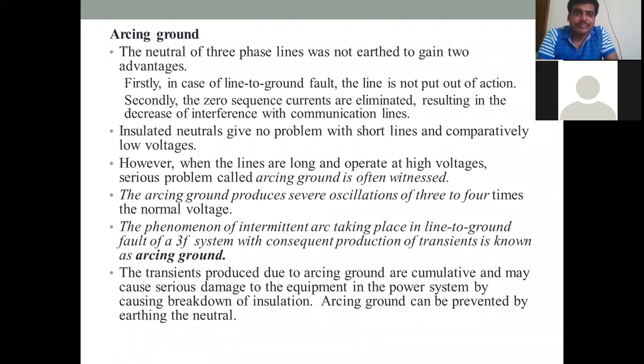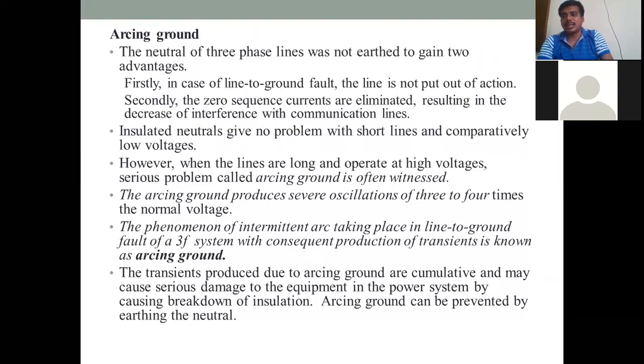Next is arcing ground. You can see the first point: the neutral of three-phase lines is not isolated, so all three phases are not isolated, to gain two advantages. Firstly, in the case of a line to ground fault, the line is not put out of action. Second, there are zero sequence current, positive sequence current, and negative sequence currents. The zero sequence currents are eliminated here, and therefore it results in less interference with the communication lines.